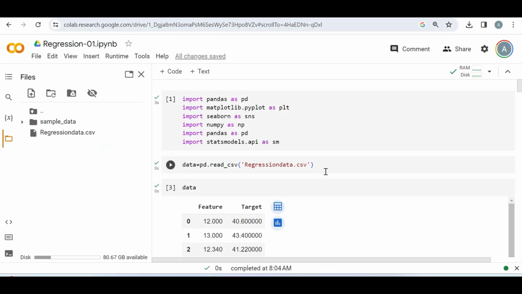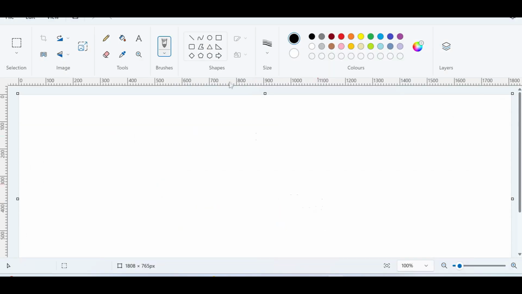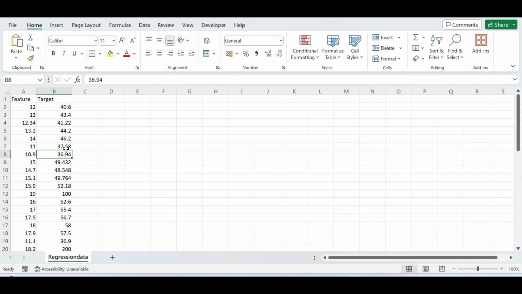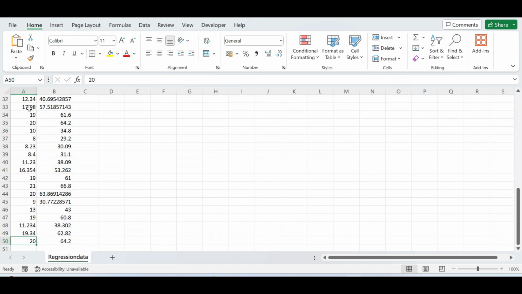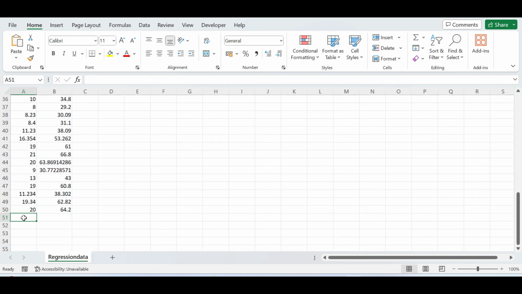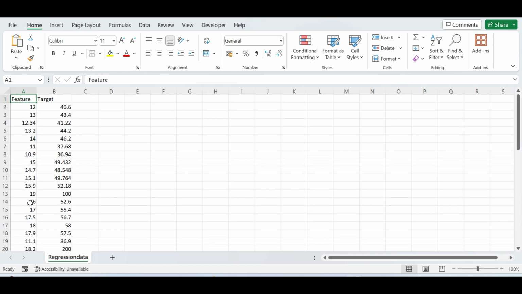So in this video, we are going to talk about regression. See, what is regression? Actually, whenever you have data and you have a problem, suppose in this data, I want to build a model that will predict the target. Suppose someone provides me a new feature, maybe 22, and I want to know what the target will be here. So basically, I want to predict something.